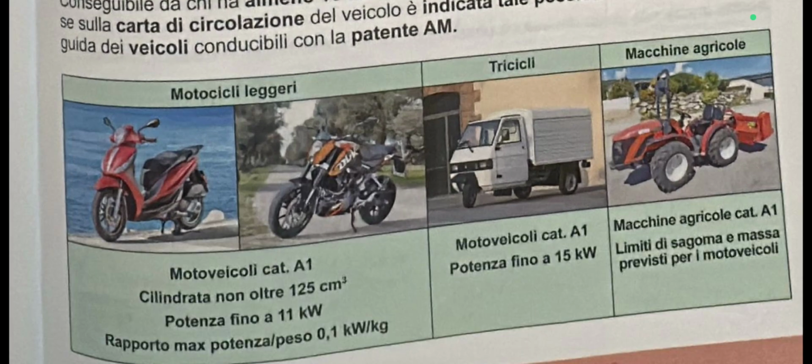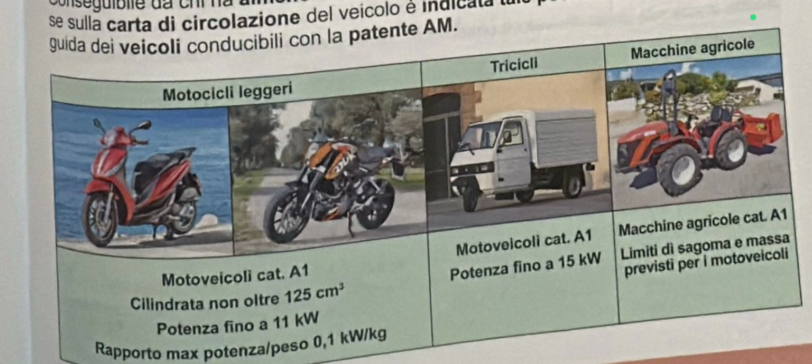Okay. Then this one is tricicli. So look at the tricycles. These are the tricycles. So you can use Patente A1 as well to drive them. Then potenza fino a 15 kilowatt. So the power of the tricycles that you can drive with Patente A1 must be up to 15 kilowatts. Okay, up to 15 kilowatts, not above.